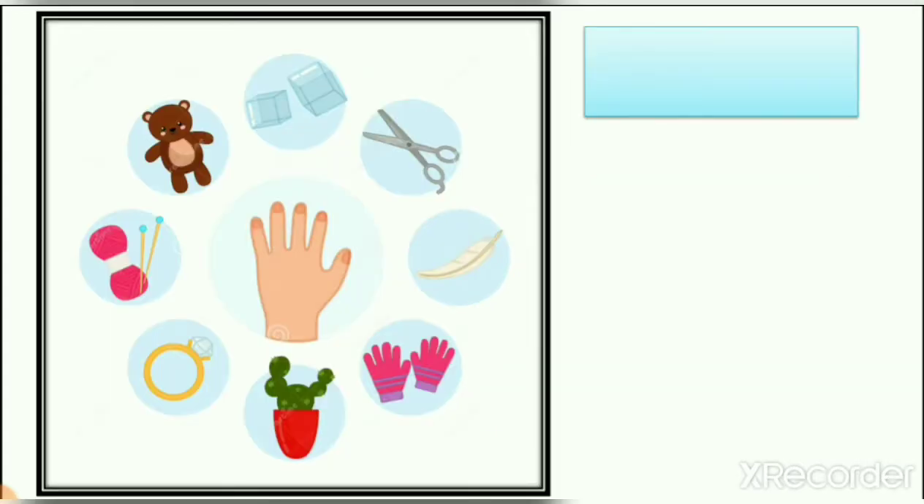Then we learn about skin. Skin helps us to feel the world around us. How? Because we can touch a teddy bear, and how do we know that the teddy bear is very soft? Because of our skin.